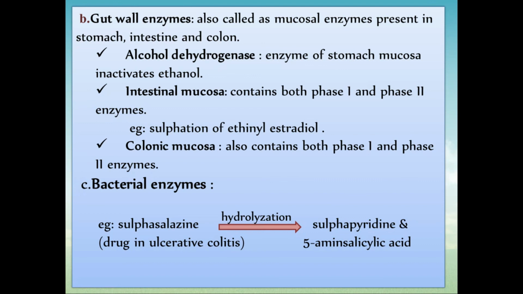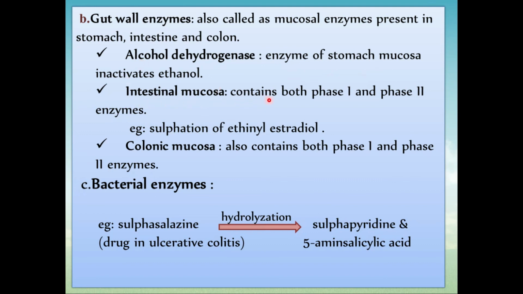Second, gut wall enzymes, also called mucosal enzymes. When the drug reaches the gut wall, present in the stomach, intestine and colon, alcohol dehydrogenase, an enzyme of the stomach mucosa, inactivates ethanol, means your alcohol will get inactivated by alcohol dehydrogenase in the stomach or intestinal mucosa.